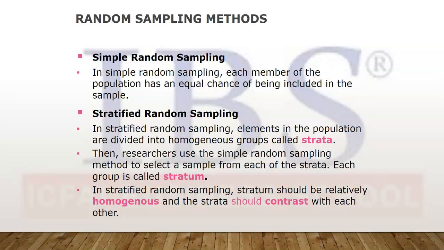Now how to select the students, how many to select from each strata? We use a proportionate sampling technique. In proportion to the size of the strata, we select the units from each strata. If the strata is bigger, with more units, then more units are selected. If it is a smaller strata, fewer units are selected, and so on. Within the strata, the units are homogeneous, but each strata is completely different. So between strata it's heterogeneous. Okay.